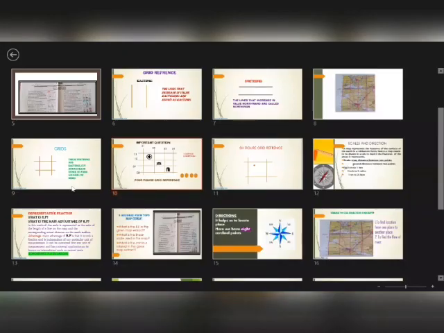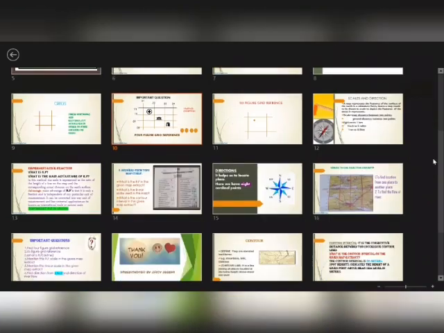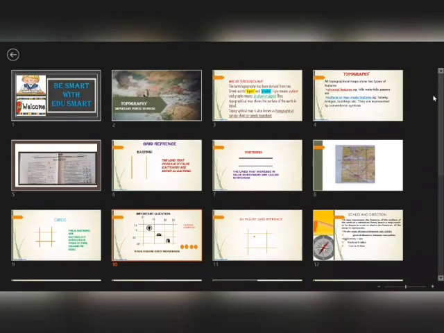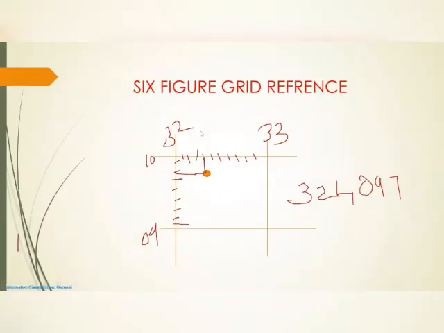And the six-figure grid reference we mentioned here; that is the second question. Try to find out the six-figure grid reference. First you take the value of eastings and divide the eastings into 10 equal parts, and where you get the exact location, that one figure you write here.